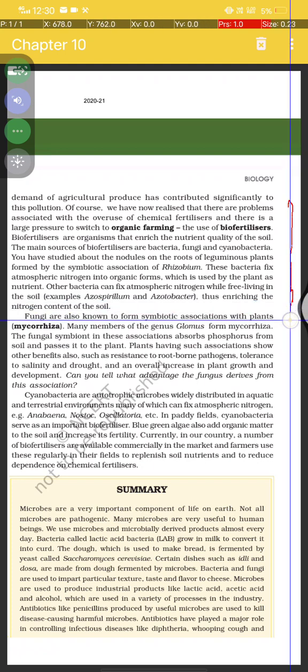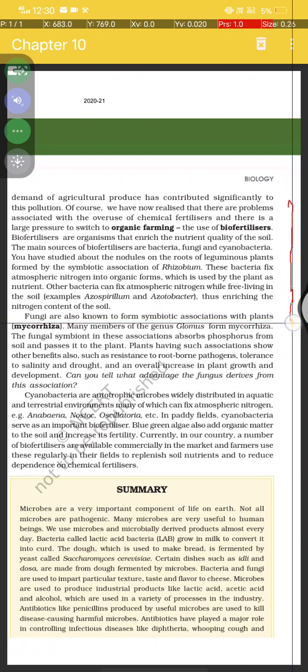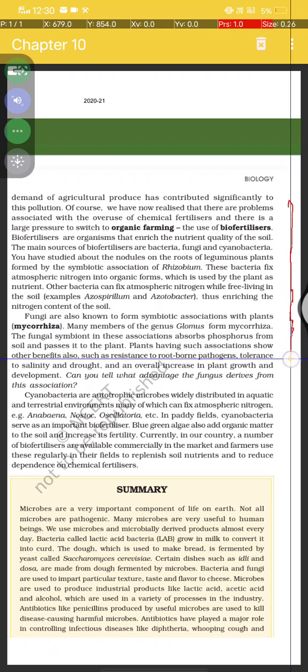Fungi are also known to form symbiotic associations with plants, called mycorrhiza. Many members of the genus Glomus form mycorrhizal fungal symbionts. In this association, they absorb phosphorus from the soil and pass it to the plant. Plants having such an association show other benefits also, such as resistance to root-borne pathogens, tolerance to salinity and drought, and an overall increase in plant growth and development. Can you tell what advantage the fungus derives from this association?